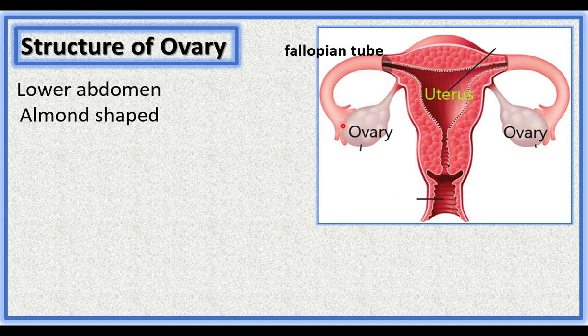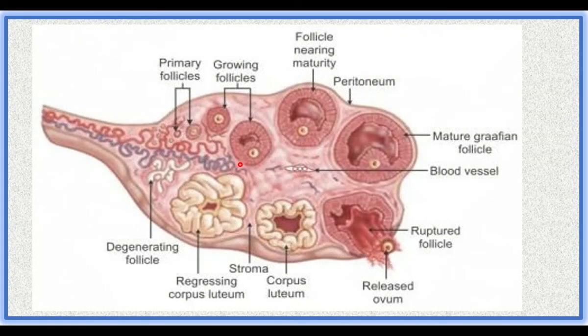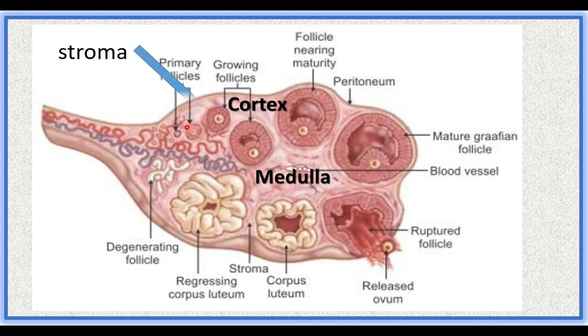The fallopian tube is involved in the transfer of ovum or egg from the ovary to the uterus, and fertilization takes place inside the fallopian tube. This is an inner view of the ovary. Ovary has an outer region called cortex and a central medulla. The cortex has stroma. Stroma is a part consisting of connective tissues.